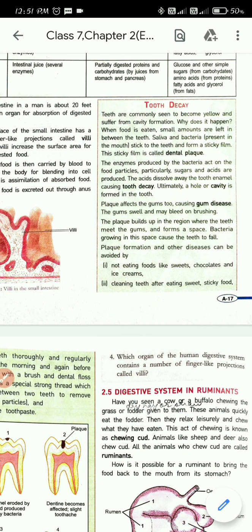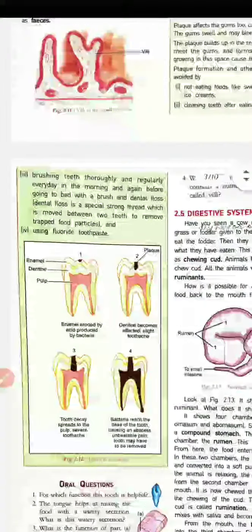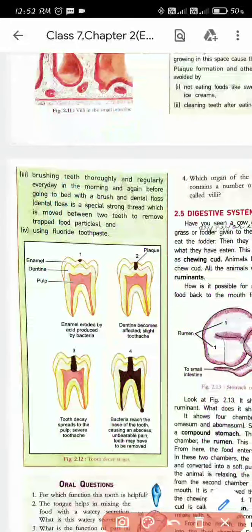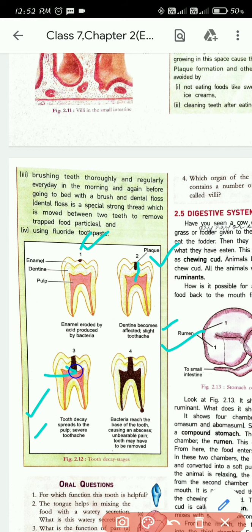The plaque builds up in the region where the teeth meet the gums and forms a space. Bacteria growing in the space cause the teeth to fall. So when the decay gets deeper and deeper, here you can see the picture. At first it was a little bit here in the first picture. Next the plaque went deeper. So dentine becomes affected and you will have a slight toothache. Next, what will happen in the third picture? You can see tooth decay spreads to the pulp.